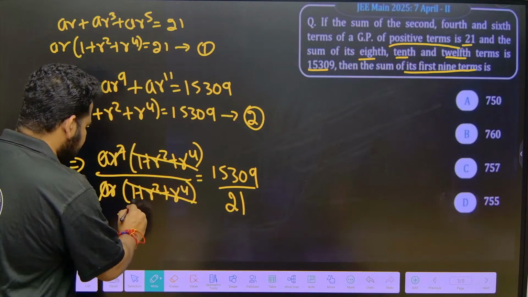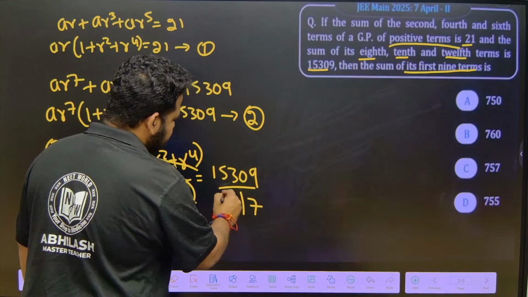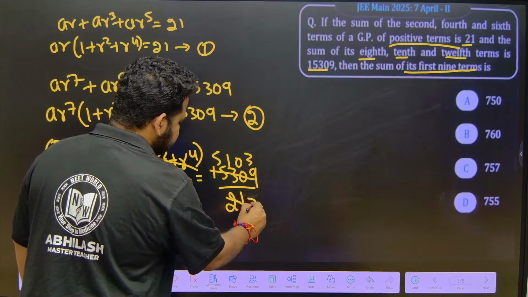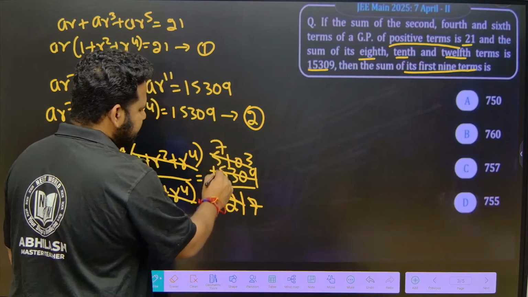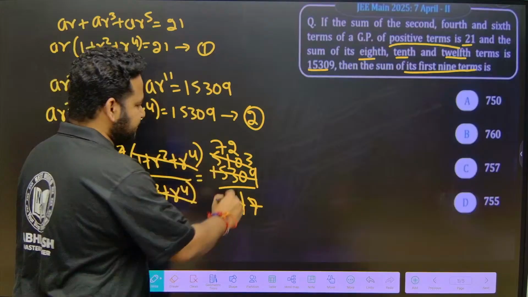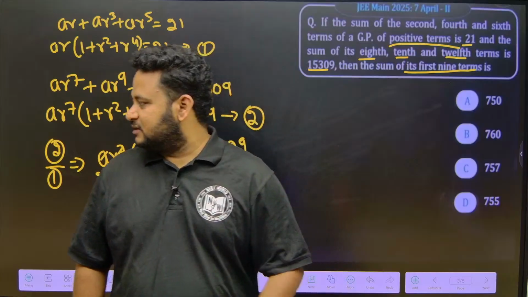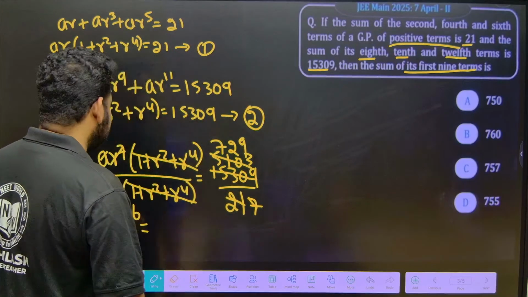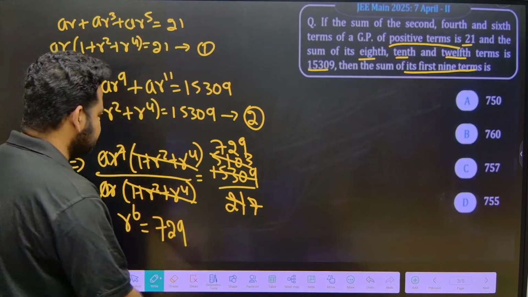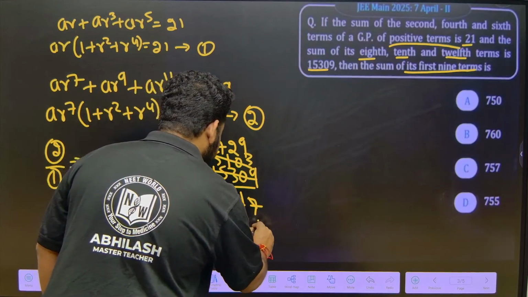I will get R to the power of 6 equal to 15309 divided by 21. Here, 3 7s are 21, 3 5s are 15, 3 10s are 30, 3 3s are 9. 7 7s are 49, 2 is left, 7 2s are 14, 6 is there, 7 9s are 63. Okay, 729 we got it. Now it is fairly simple. R to the power of 6 is 729. This implies R to the power of 6 is nothing but 729, which is 3 to the power of 6.